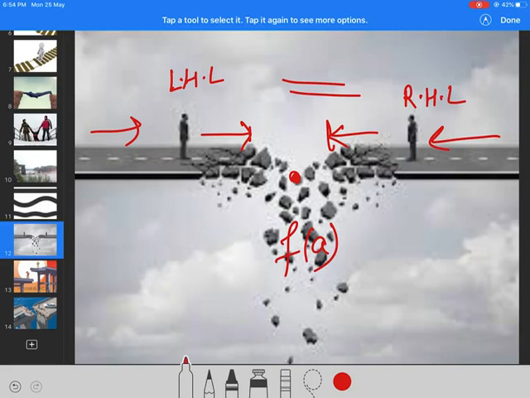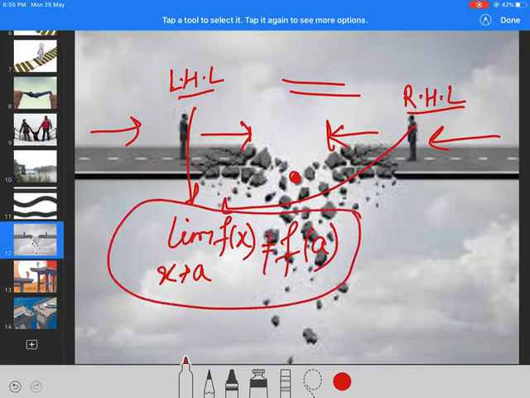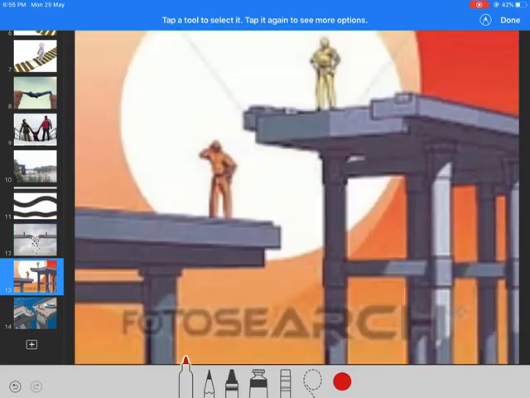So you can say the limits are equal. Left-hand limit and right-hand limit are equal, so they can combine, and we call it the limit only. They form the combined limit. So this is not equal to the value of the function at that point, so I will say this is discontinuous.